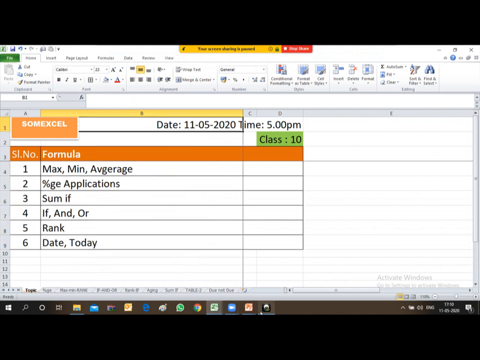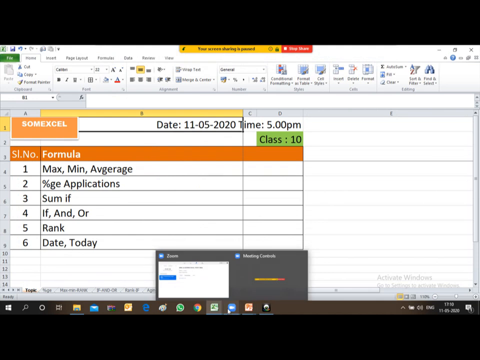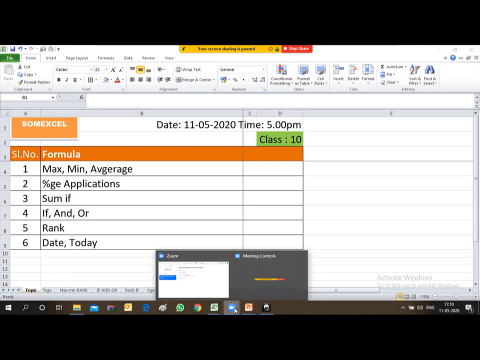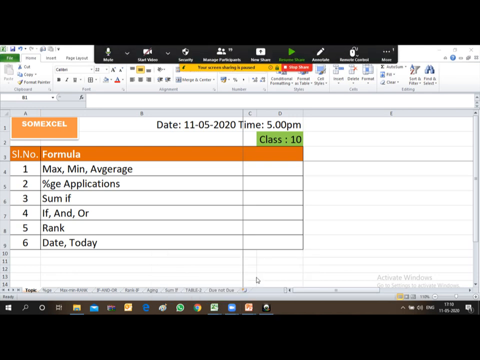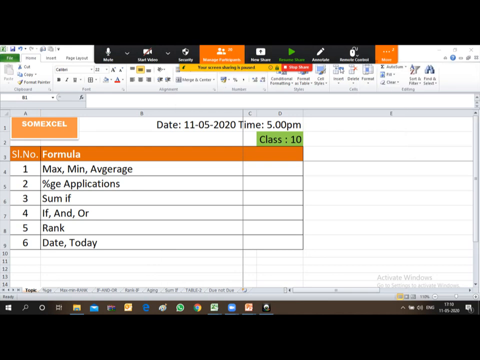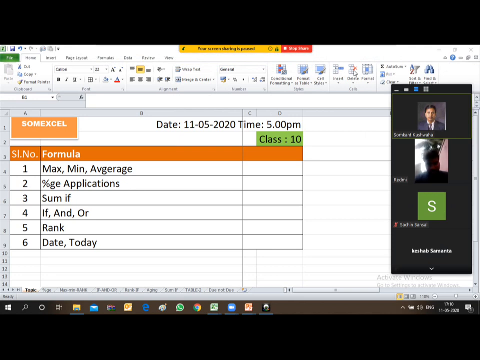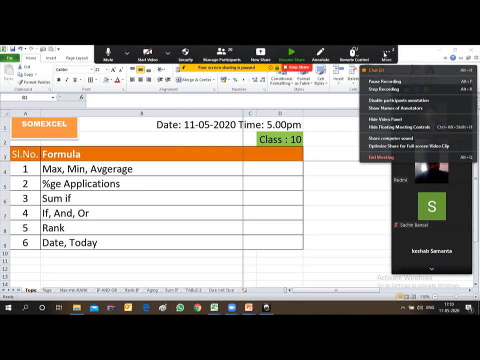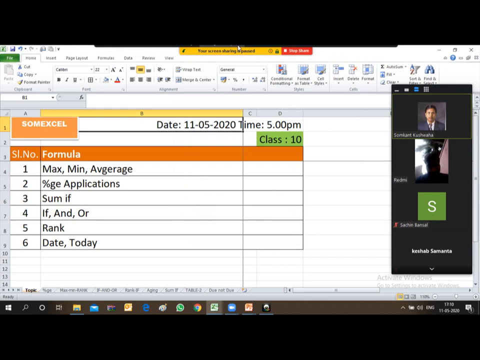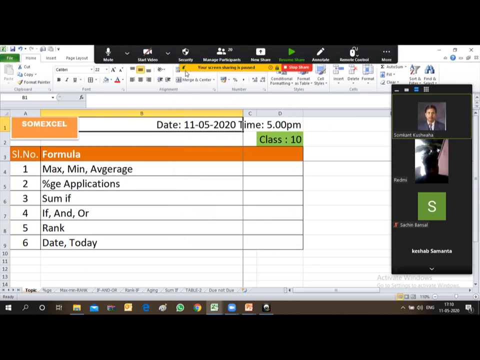Friends, can you confirm whether you are able to see the screen and whether I am audible? Just confirm by message in the chat box. Cannot? Okay, let me share it again.